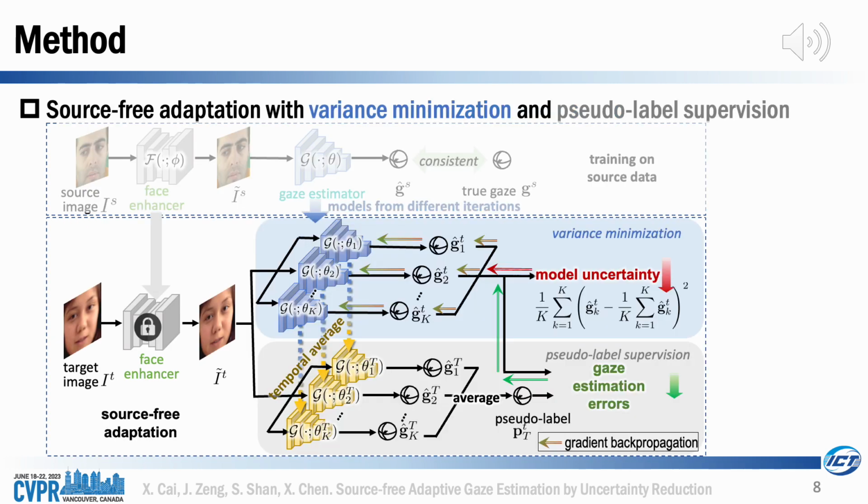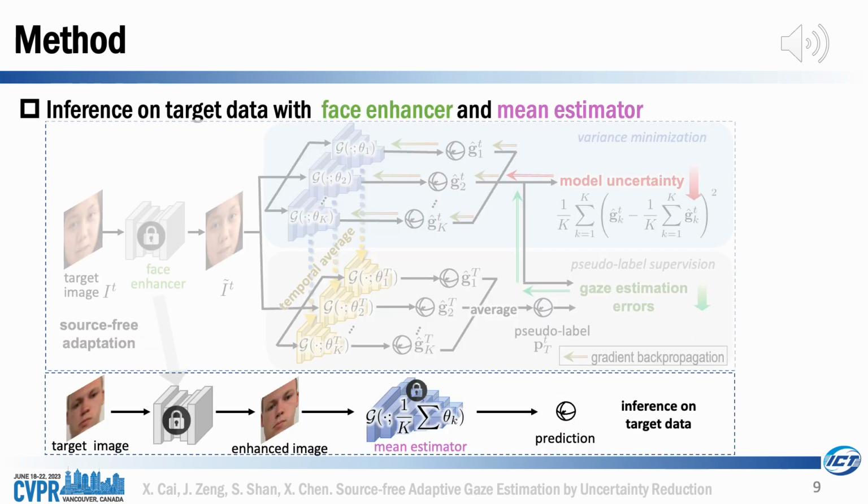In the adaptation stage, we only have the unlabeled target data and the source model, without the source data, to adapt the gaze estimators from different iterations to the target data. We update their parameters in an unsupervised way by minimizing the model uncertainty and maintaining their gaze estimation ability using pseudo-labels. In inference stage, we first use the face enhancer trained on source data to improve the quality of the input image. Then we use the mean estimator, which is obtained by averaging the parameters of k gaze estimators updated on target data, to estimate the gaze direction.